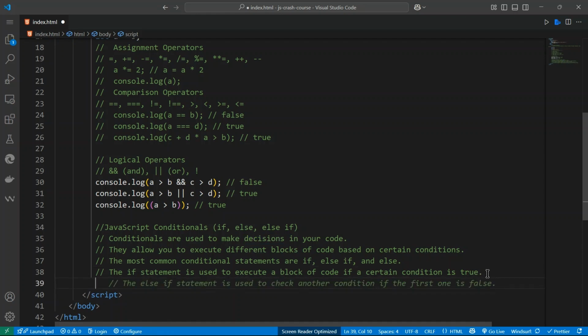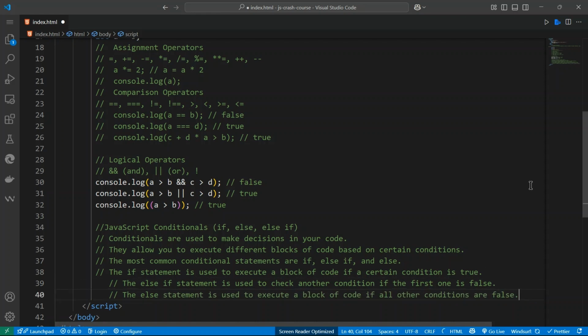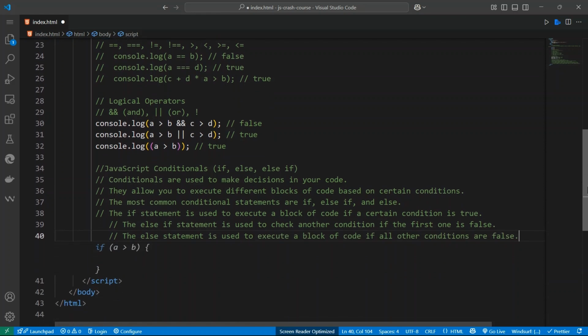And also, you can use the else if statement to check another condition if the first one failed. The else statement is used to execute a block of code if all other conditions have failed. So we check the first one, second one, else we do something else. So this is what we have here.